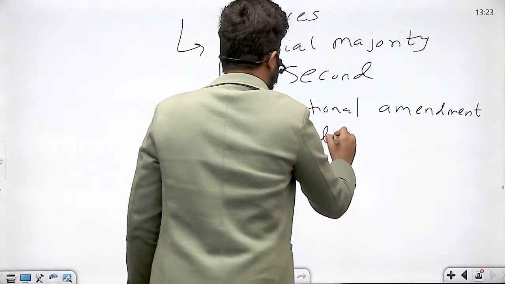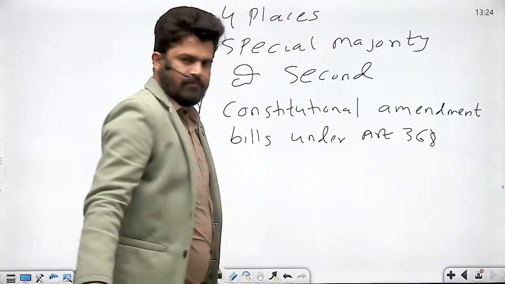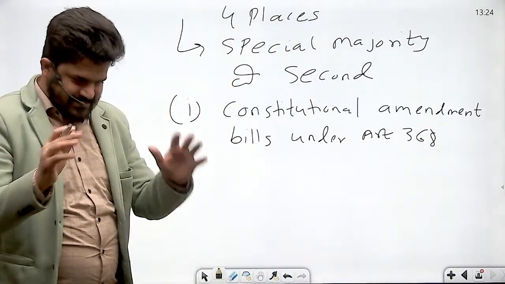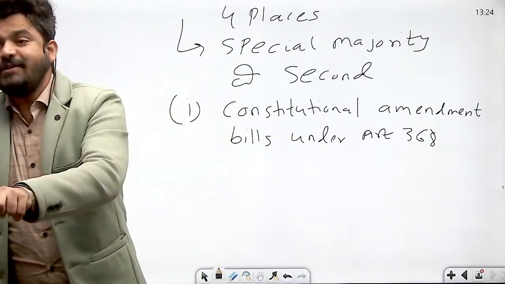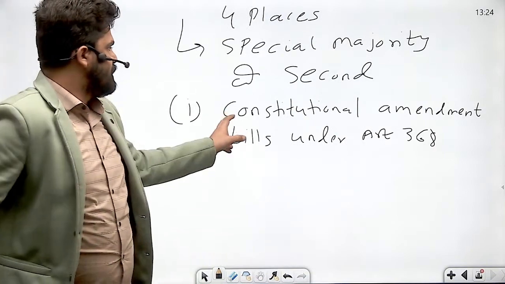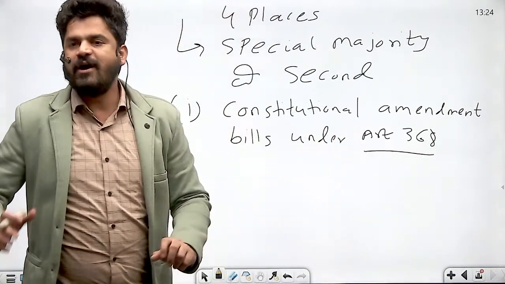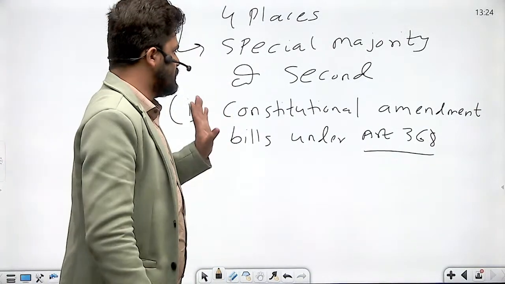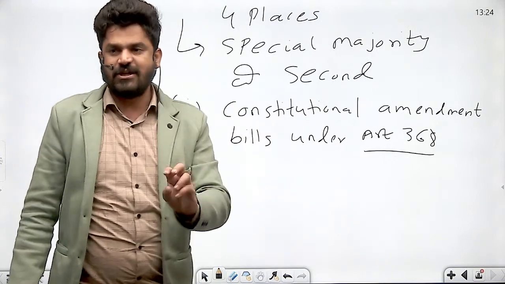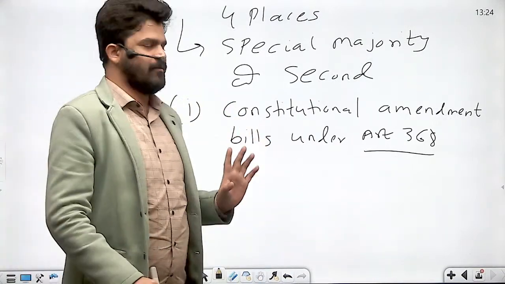Under Article 368. Yes. Right? There are certain provisions of the constitution under Article 368, they require special majority of second kind, which is mentioned in Article 368. Okay, we are going to discuss the amendment of the constitution after this, after we finish with this. But this is the first case. There are certain provisions of the constitution which require special majority of second kind.